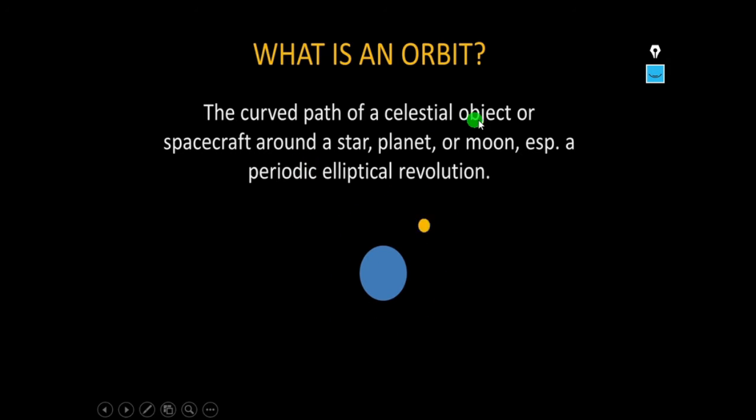So the curved path of a celestial object or spacecraft around a star or a planet or a moon, especially a periodic elliptical revolution, is called an orbit. Here I have shown an example. Let us say this is one celestial body. Let us say one more celestial body is moving periodically. That means it is repeating its revolution around that body in a curved path or an elliptical motion.